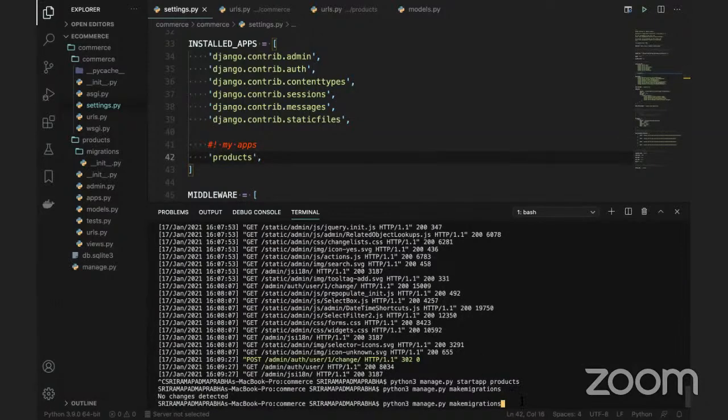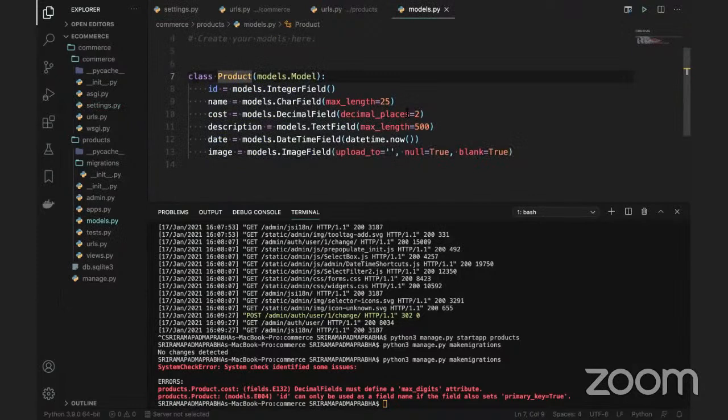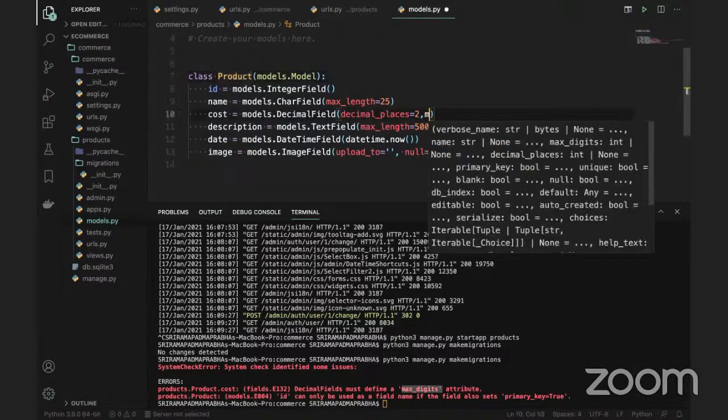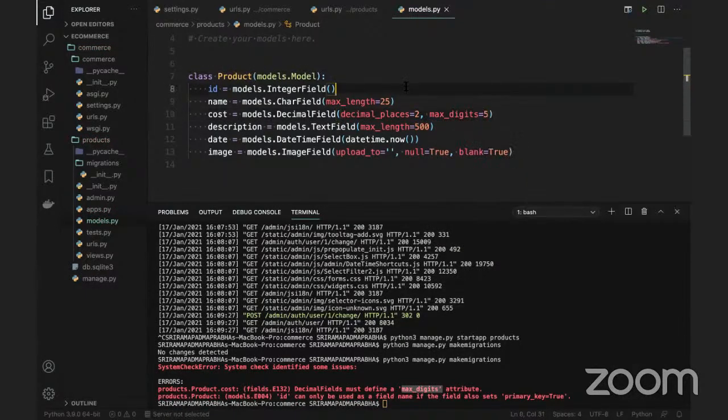So I'm going to run this command here, python3 manage.py makemigrations. If you can see here, what is missing, guys? The first one is the cost. You have to give the maximum digits for the decimal field. So I will go back to the models. You are mentioning decimal places, but you have to define one more attribute called max_digits. I will use max_digits here. We can say 5. Is it 5 numbers, 6 numbers or 7 numbers? We need to mention it.